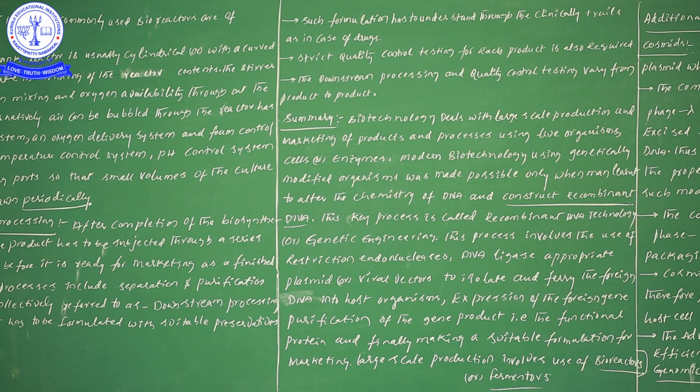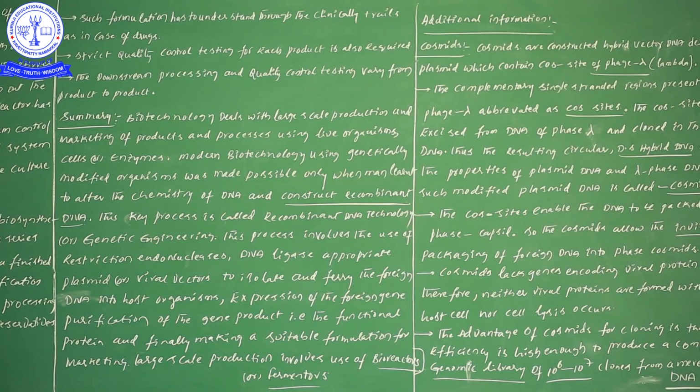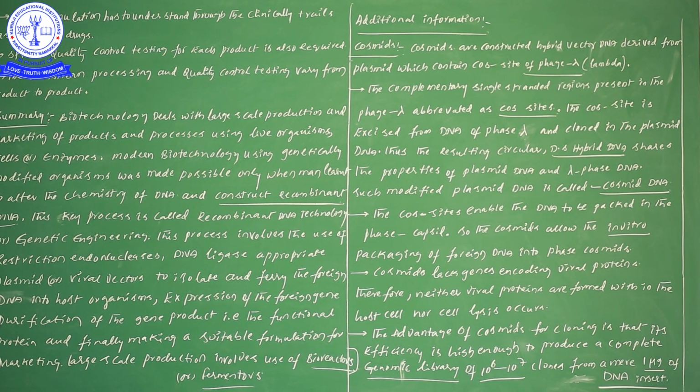This is large scale production, not small scale. We are producing huge quantities of products. That is the meaning of large scale production, which involves the use of bioreactors or fermenters. By using bioreactors or fermenters, we can produce our product in huge quantities. That is the information we can learn. So up to here the summary is completed.